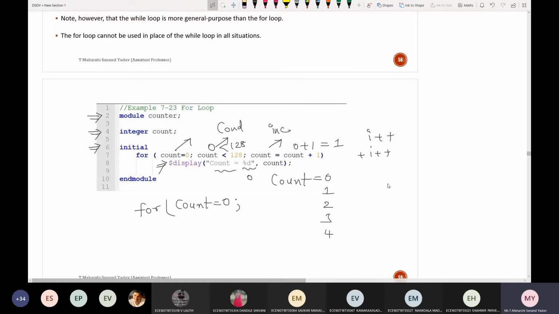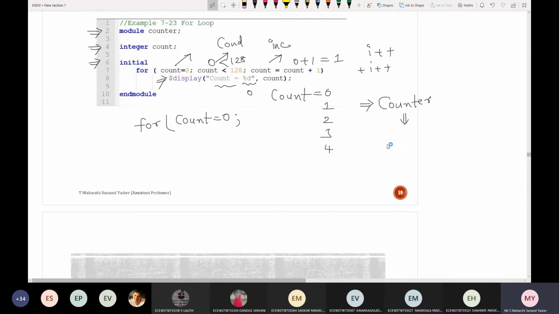Counter. What is the use of a counter? In sequential circuits you have seen. A counter is used to count the number of clock pulses arriving at the input. Depending upon that, you get different types of counters like up counter, down counter, and a combination of both up and down. In the third unit, we shall write the Verilog codes for these counters also. Okay, this is about the for loop.